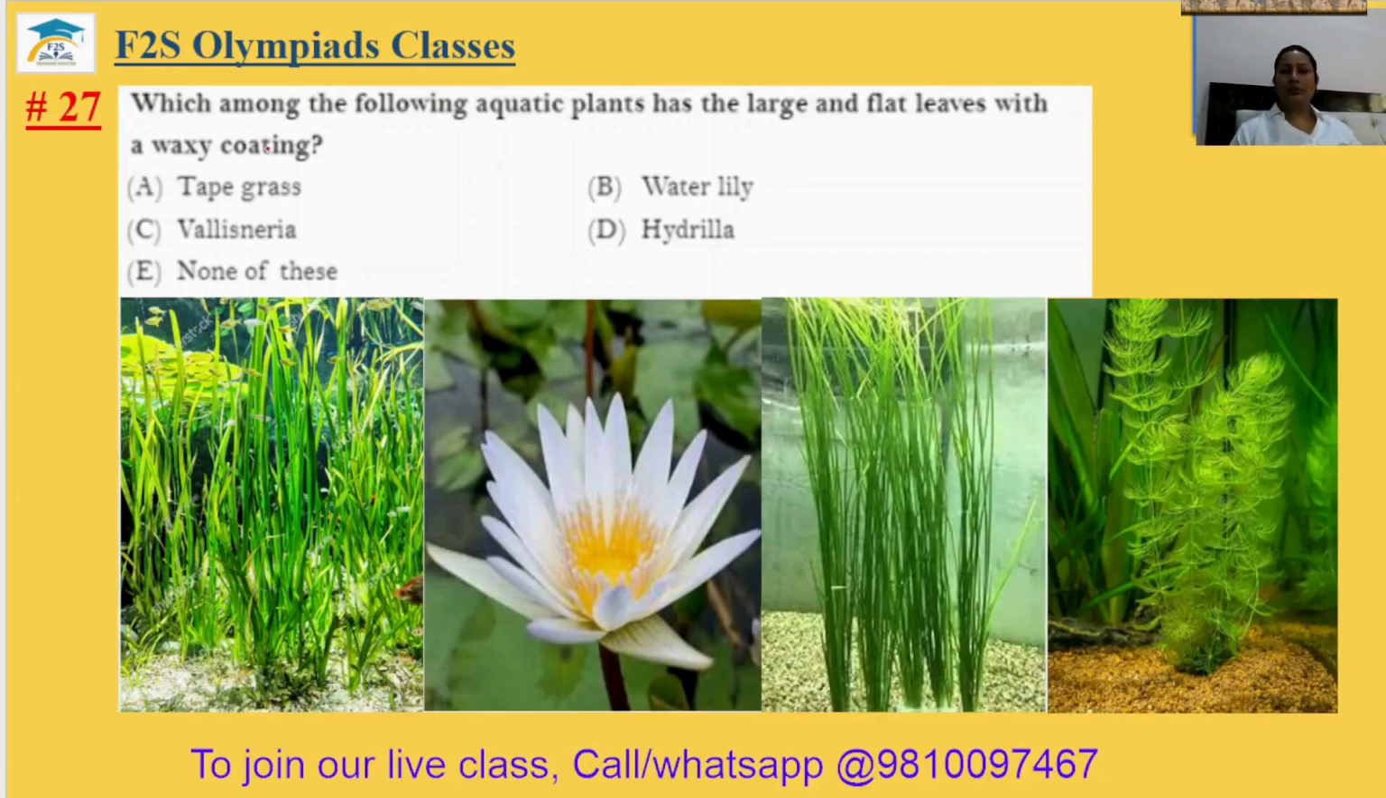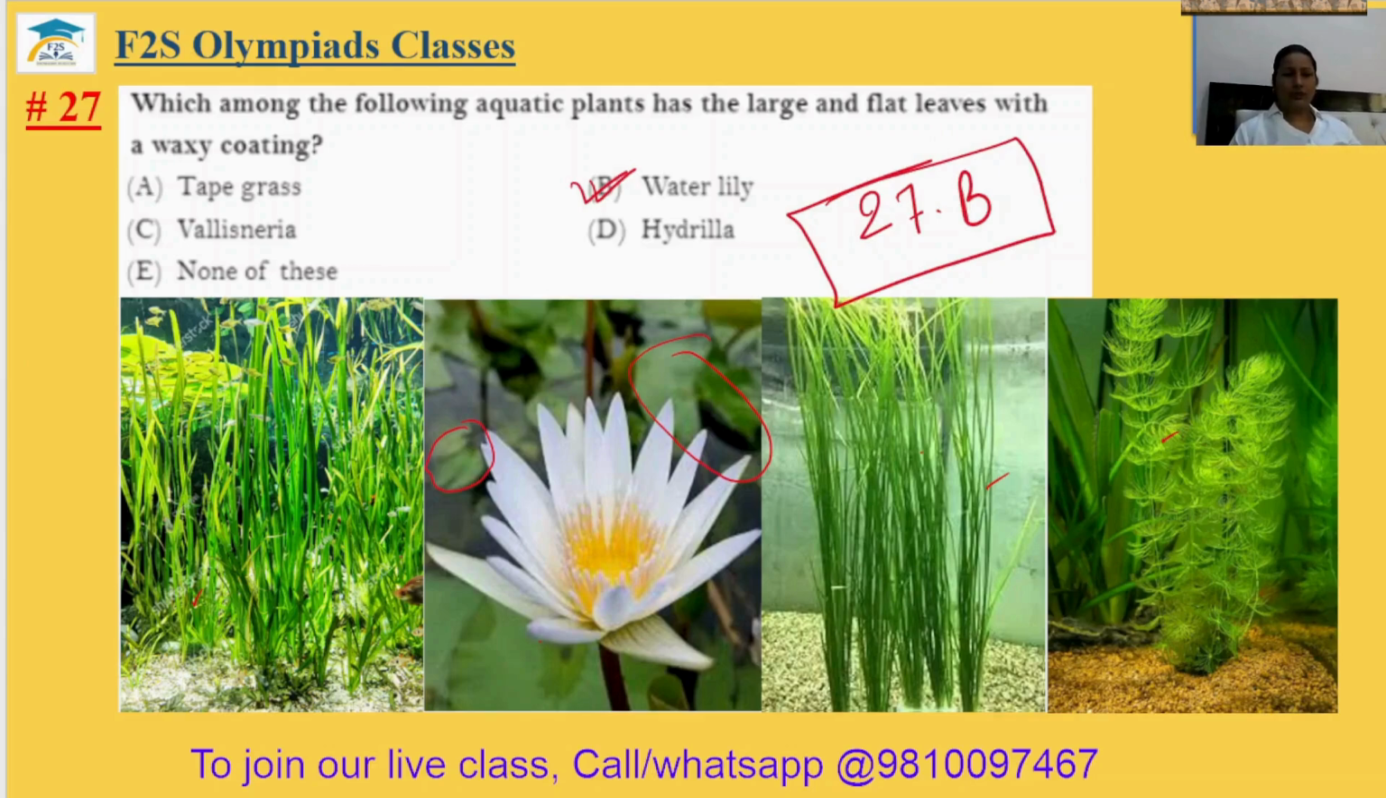Question number 27. Which among the following aquatic plants has the large and flat leaves with a waxy coating? So large and flat leaves, this is your water lily. You can see some leaves are visible here, some leaves are here. So this is your water lily. This is your tape grass. This is Vallisneria, and this is your hydrilla. Okay. The water lily has the large and flat leaves. The 27th answer will be option B.